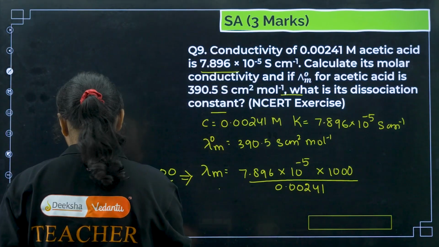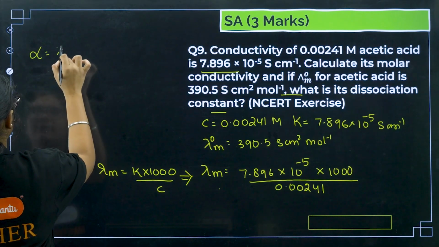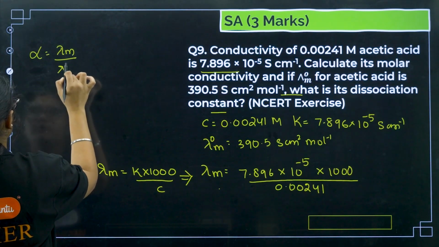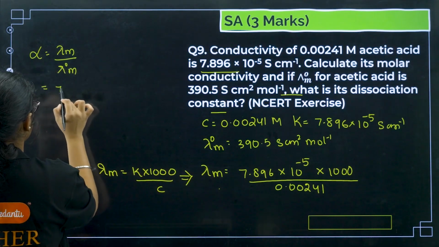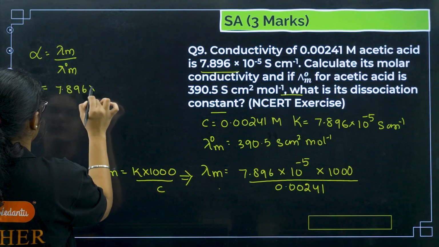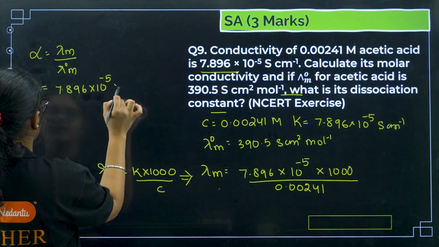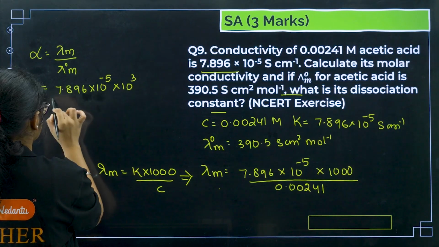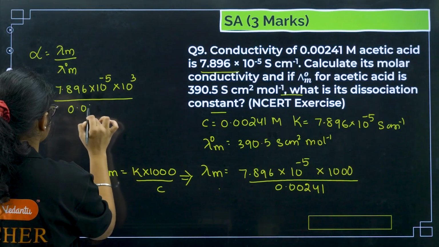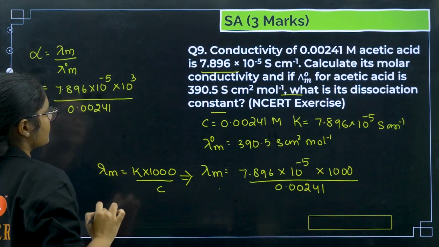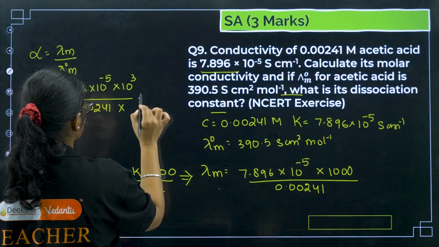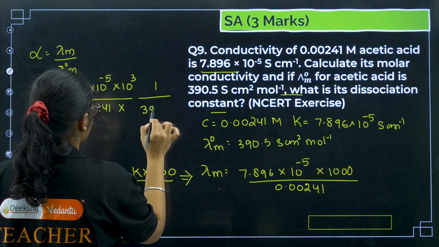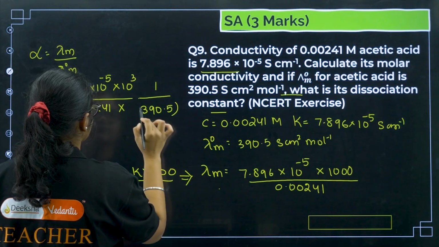Now if you want to calculate the alpha value, it will be lambda m by lambda naught m, right? So what is the lambda m value here? This is 7.896 into 10 to the power of minus 5 into 10 to the power of 3 divided by 0.00241, into lambda naught value, 390.5.